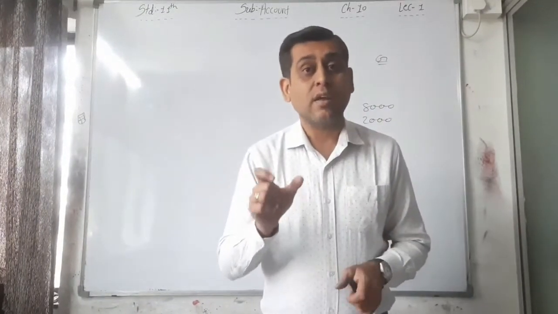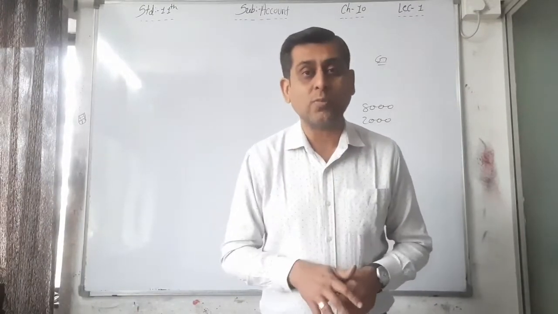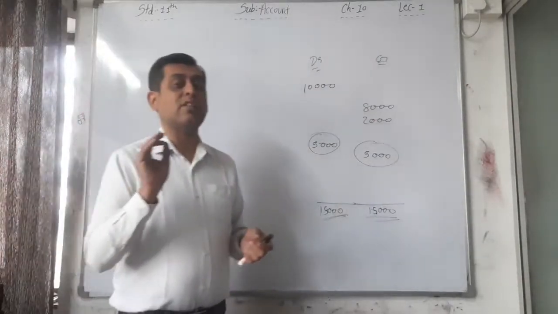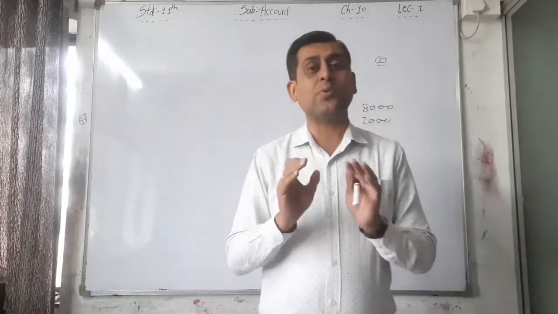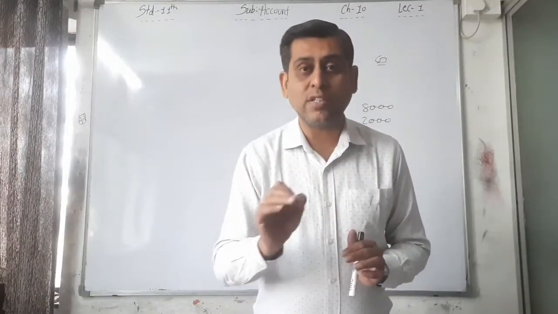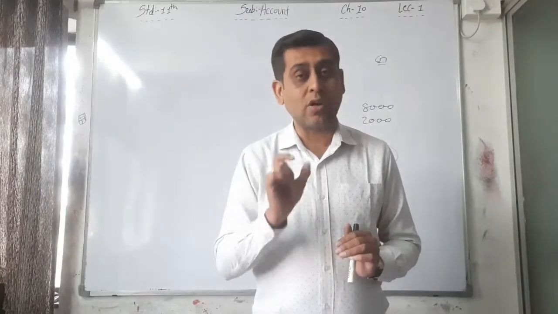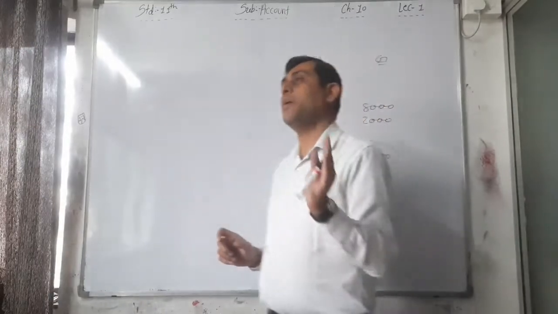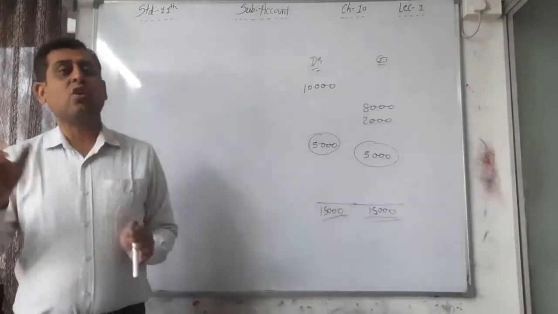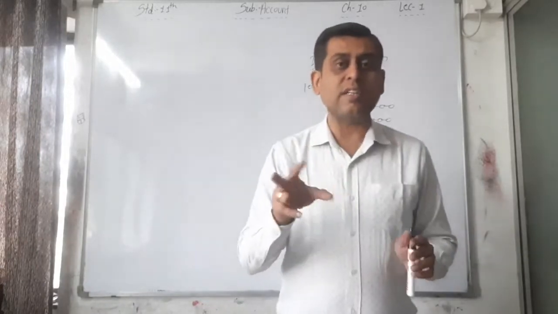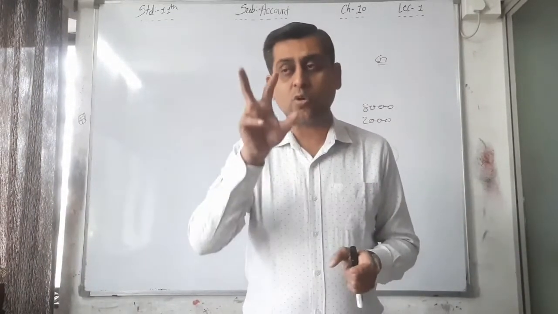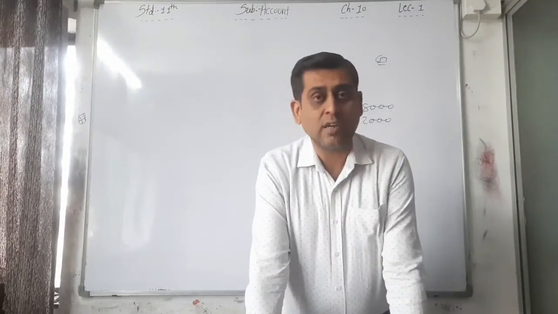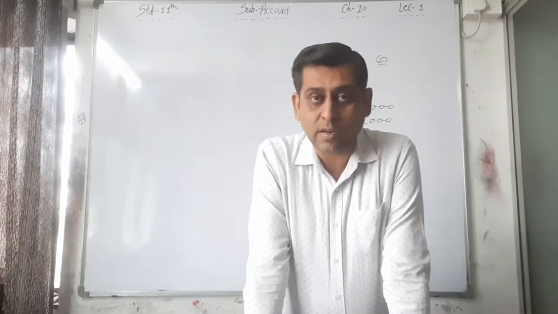It is not to say that it is a true and fair view. Only the first point applies, that mathematically it is correct. Whether you are applying the rules or making a mistake, you cannot say perfectly on the basis of the trial balance only, because it shows only the mathematical problem. It shows only whether the accounts are mathematically correct or not. If the total is equal, then it is mathematically correct. If the total is not equal, then it is mathematically not correct.